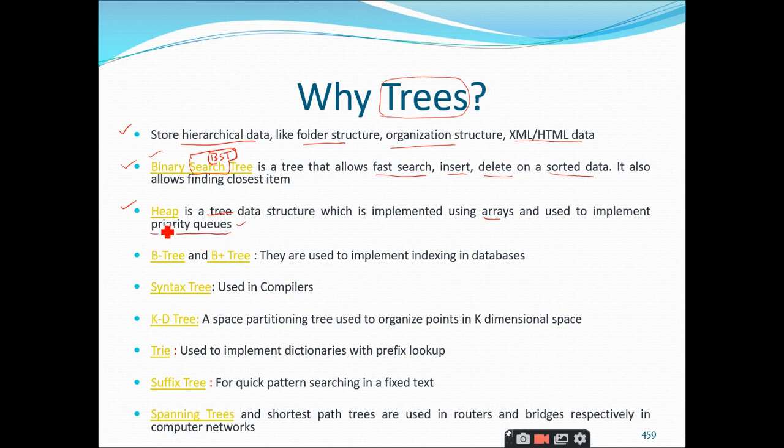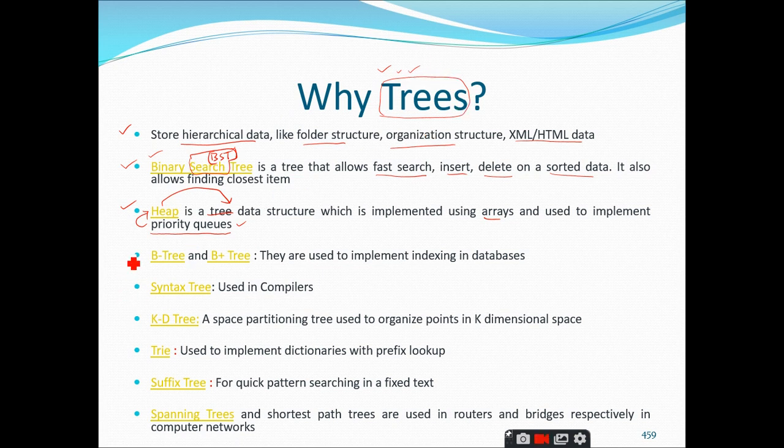And how are we going to implement these priority queues? By making use of heaps. Heap is nothing but again a tree data structure. So in order to represent priority queues, we are making use of the trees concept, that's it. In order to use binary search trees to perform search, insert and deletion operations on the stored data in an efficient manner, we are going to use trees. Any hierarchical data you want to represent, go for trees.